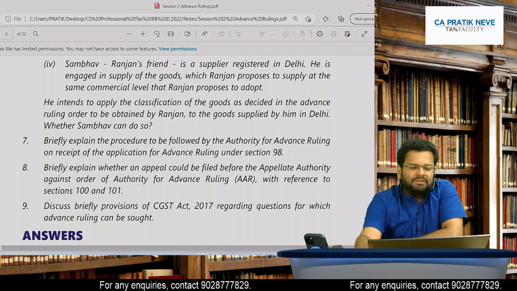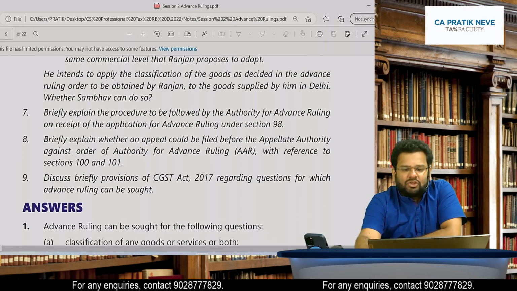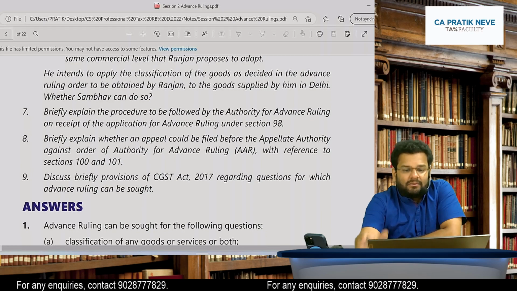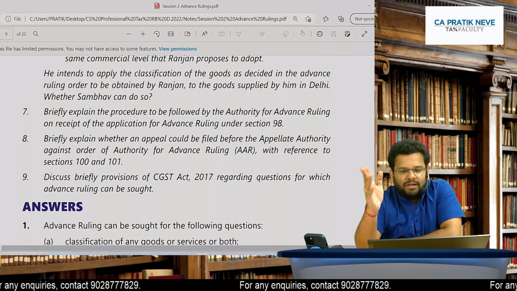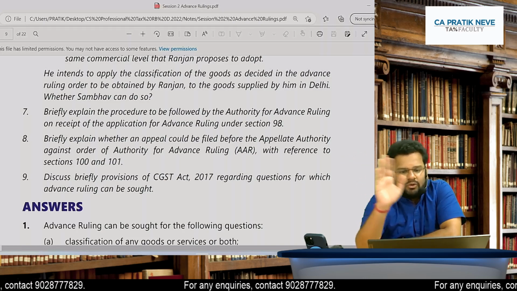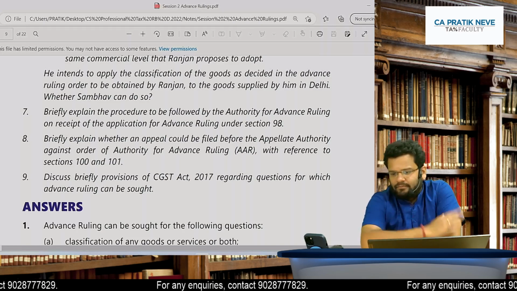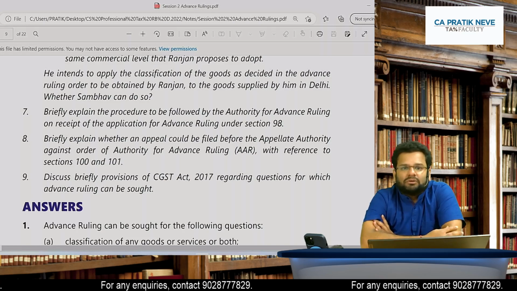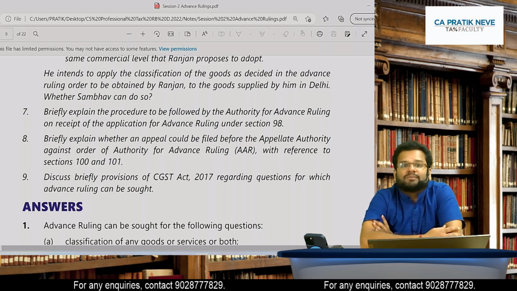So what happens? He intends to apply the classification of goods as decided in advance ruling order to be obtained by Ranjan to the goods supplied by him in Delhi, whether Sambhav can do so. Reference can be taken, Rishika. Absolutely correct. Very good point Rishika is putting up.